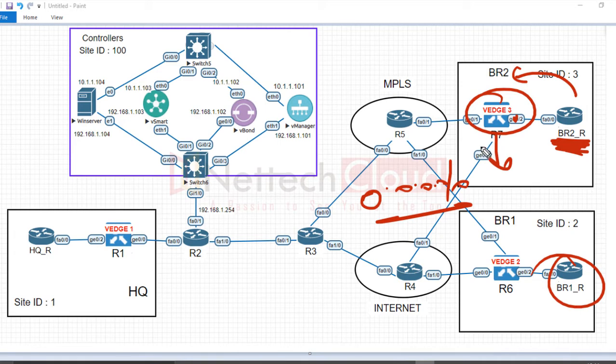So not only the edge router but also the LAN side routers should have a default route pointing to the site local WAN edge router. Do I do that manually, or somehow you have to ensure that they all have a default route in their routing tables. First, second, vEdge routers, branch routers, they should have a default route in their routing table pointing to headquarter.